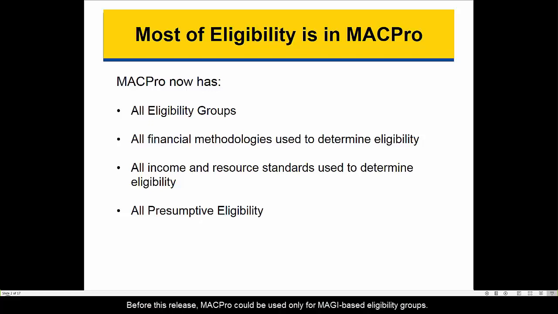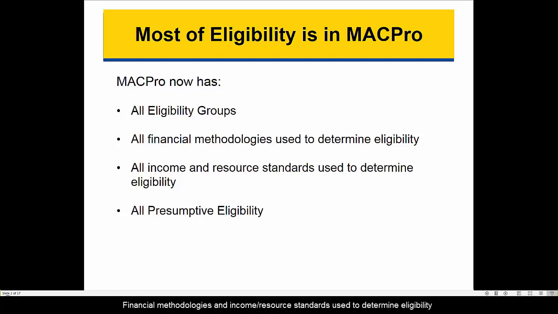Before this release, MACPro could be used only for MAGI-based eligibility groups. As of November 2018, all mandatory and optional eligibility groups are now available in MACPro. This includes all eligibility groups specific to individuals who are age 65 and older or who have blindness or a disability. These are often described as eligibility groups for aged, blind, and disabled individuals.